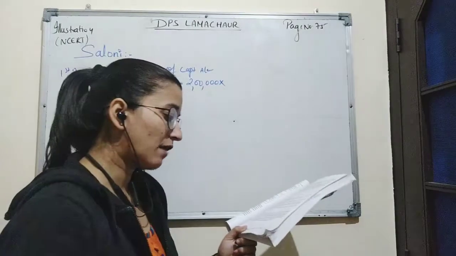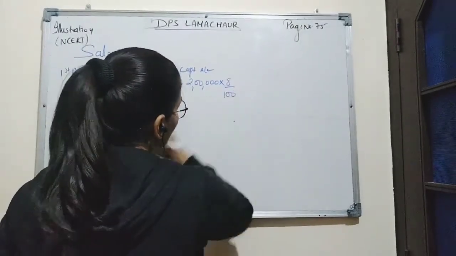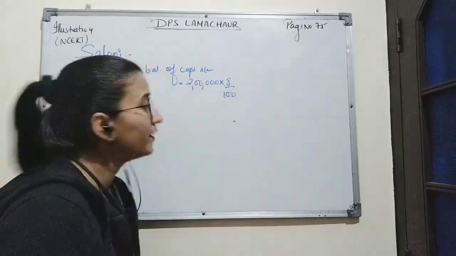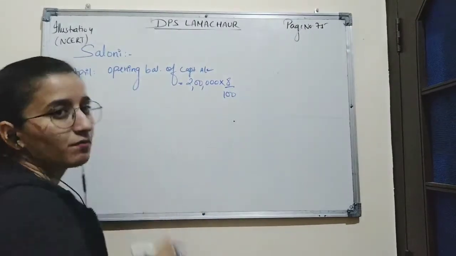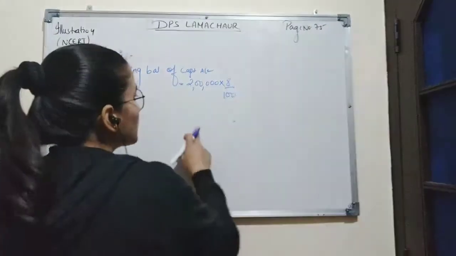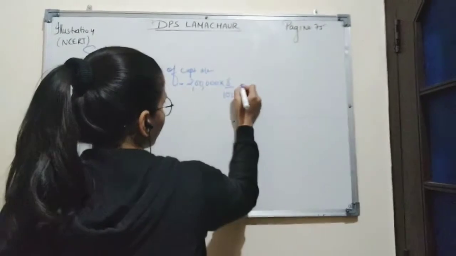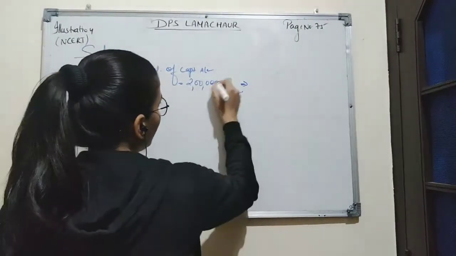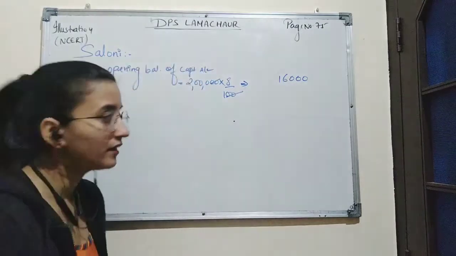Rate of interest on capital is 8%. We will charge interest on capital for the whole year because the opening balance of capital was on 1st April 2016. So the amount will be 16,000.